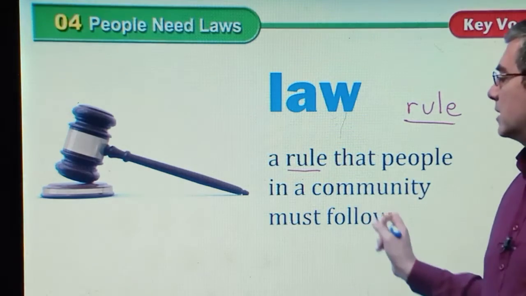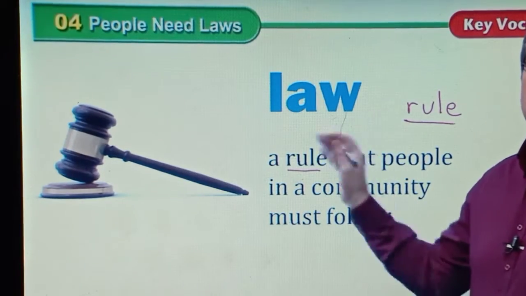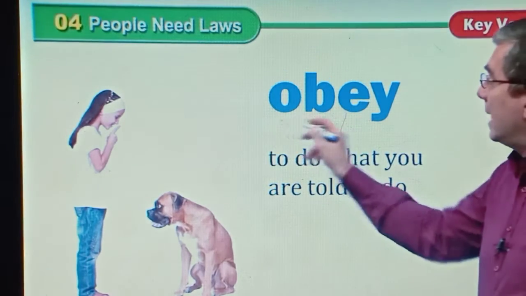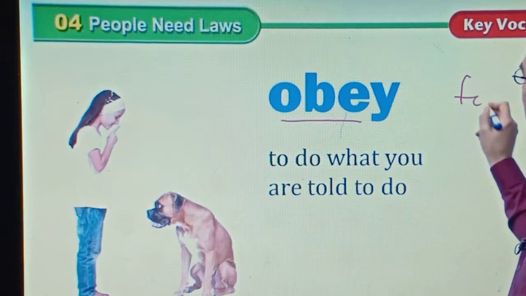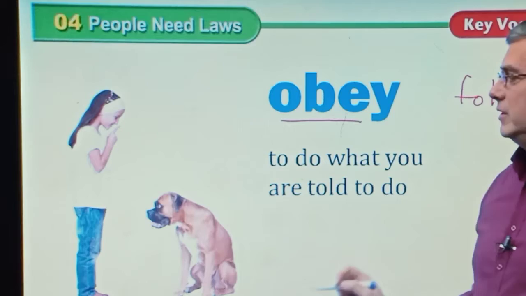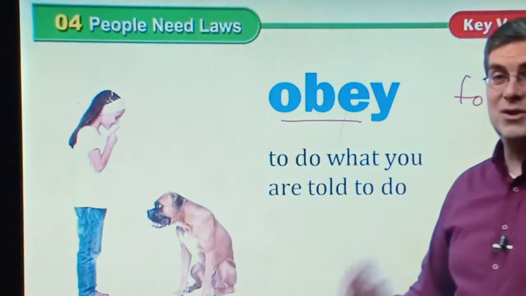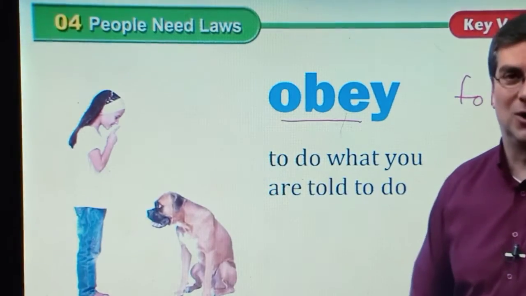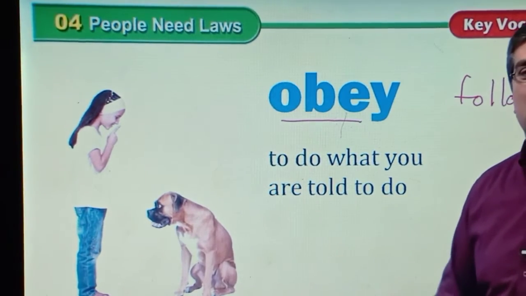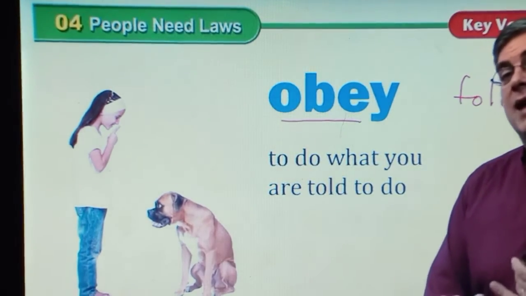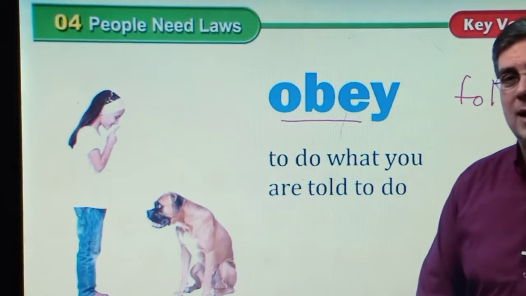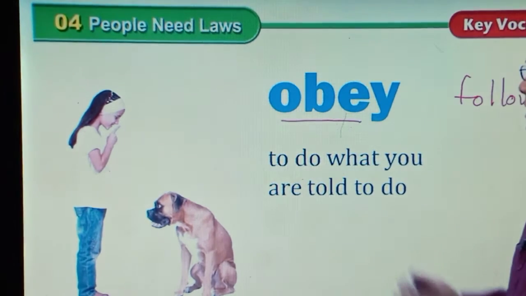It's the rule people in the community must follow. So you must follow or obey rules. In other words, obey is similar to follow. Obey means to do what you are told to do. Now this girl tells the dog to do something, and the dog should obey her. We are not dogs, we are human beings. We can also follow or obey the laws and the rules in the community, and the rules in school or families.